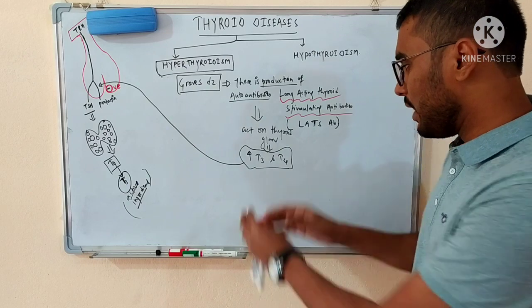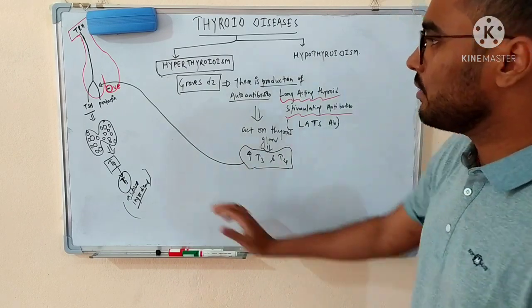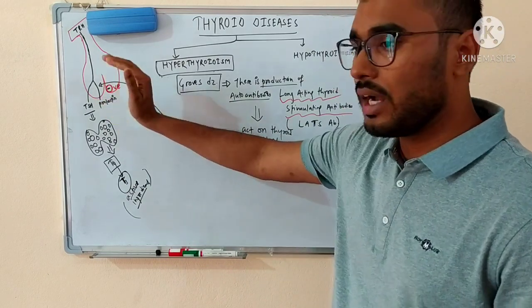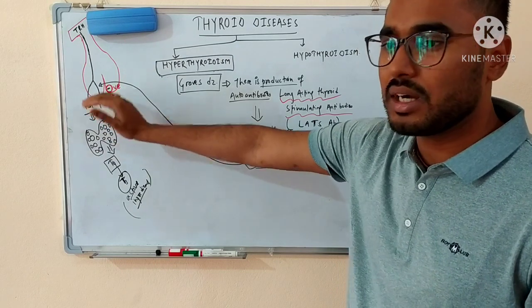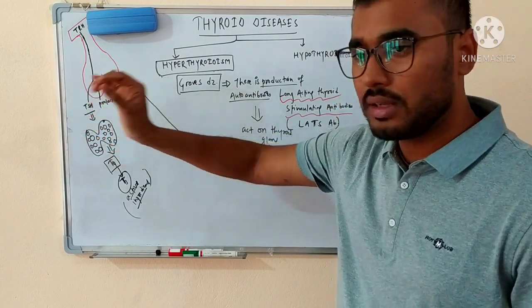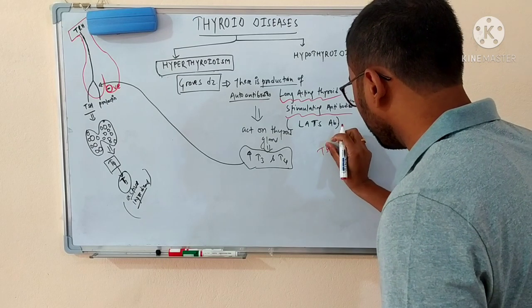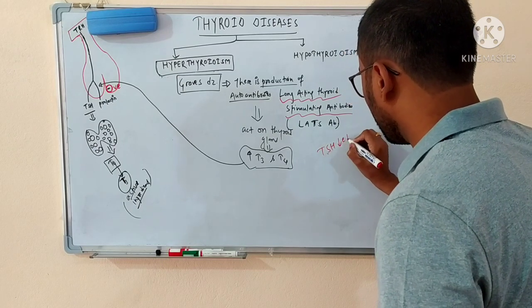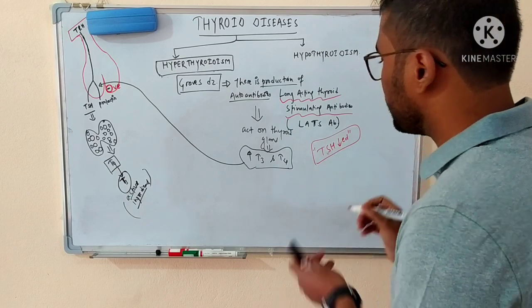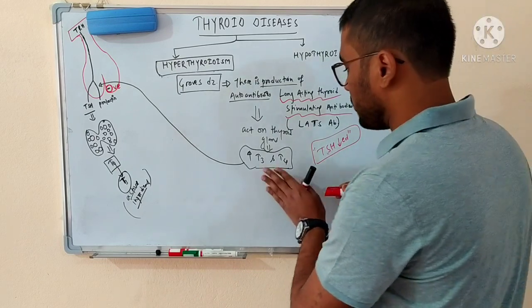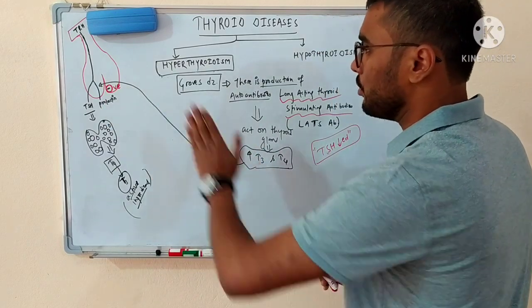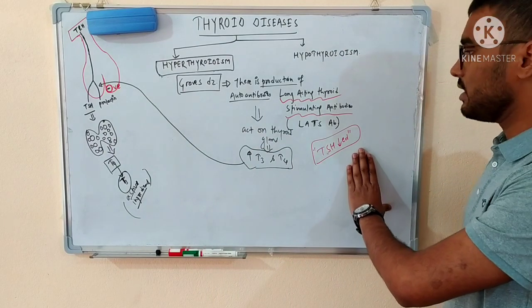And whenever the T3 and T4 level in the blood increases, it will give a negative feedback effect on the pituitary gland, ultimately causing the TSH hormone to be produced less. So in this patient, the level of TSH will be decreased. Why will there be a decreased level of TSH? As the T3 and T4 are increased, they will give a negative feedback mechanism to the pituitary gland, and that's why the TSH level will get decreased here.